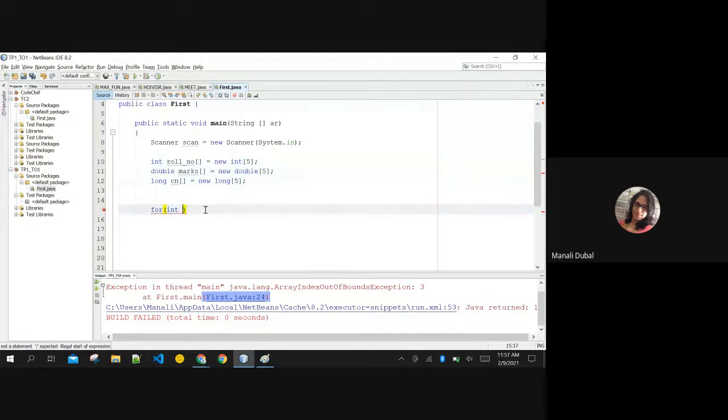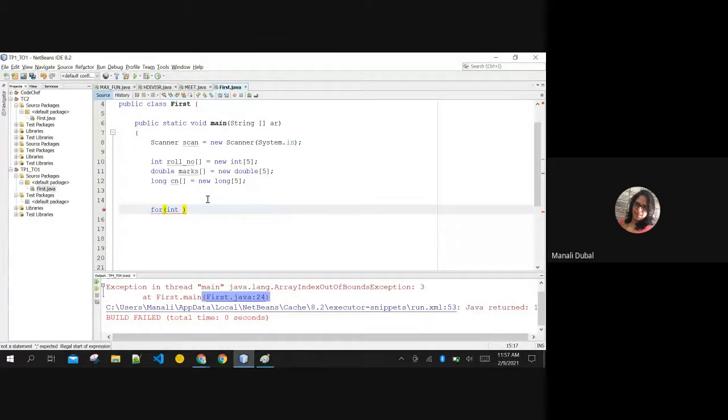Let us see. One loop to rule every single array. One loop to rule them all, which is that loop that I'm showing to you, okay? Of course, you can use any loop, any construct. You can use while, you can use do while, whatever you feel comfortable with, you can use, okay? There is no harm in using any other type of loop, okay? I'm showing you one simple loop to rule everything.